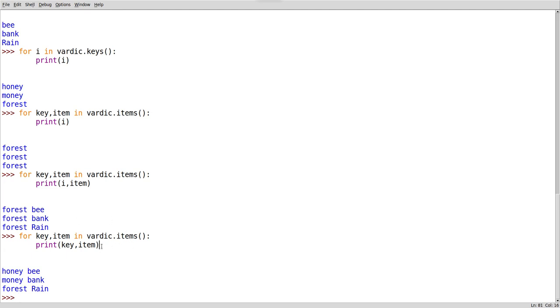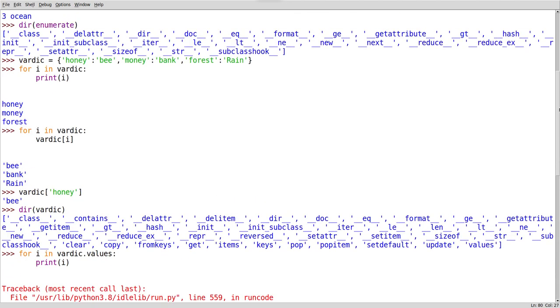Why it is printing both key and values to me is because I have given here key and item. Each item, that means each item in this memory block, this is a memory block, right? In this, each item is this one. This is one item. In this item there are two things. One is key, the other one is value. This is key and this is value.